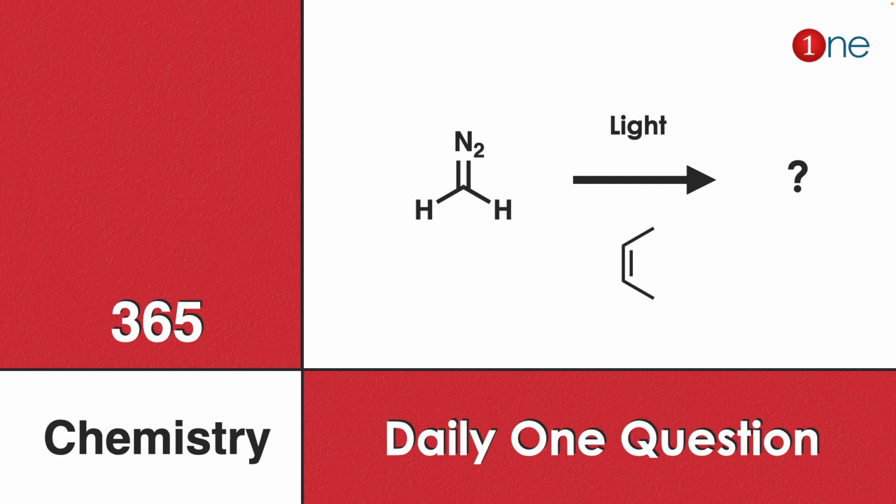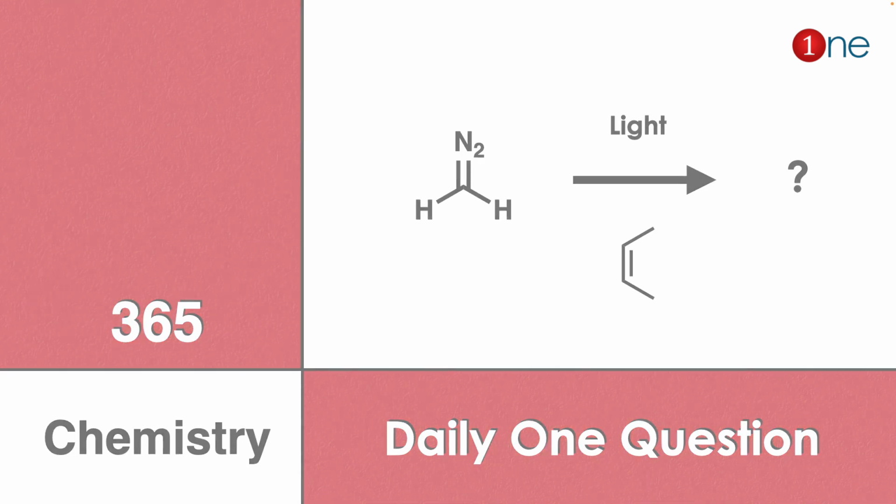Daily one question for you. Here you have an azo compound with a double bond. You are shining light and you have an alkene. The alkene is butene. You have to guess what will be the final product.